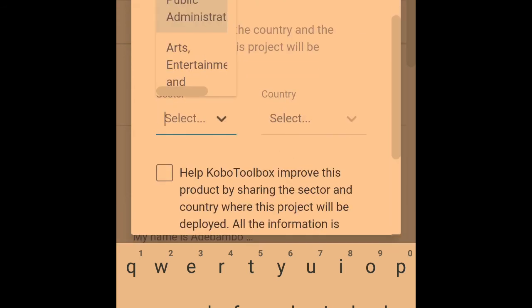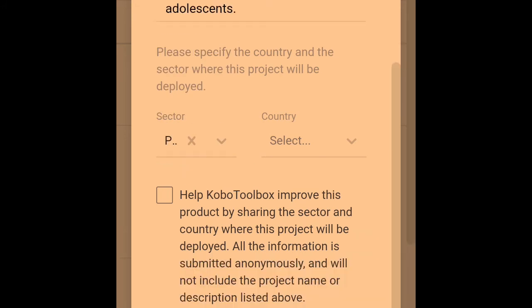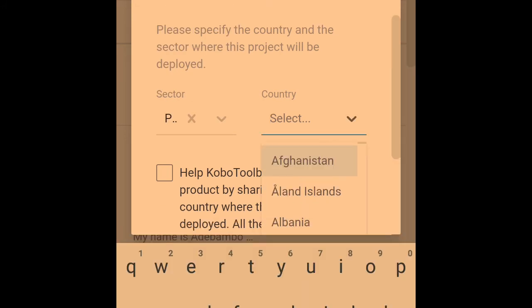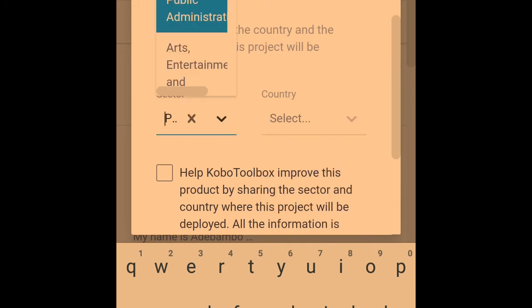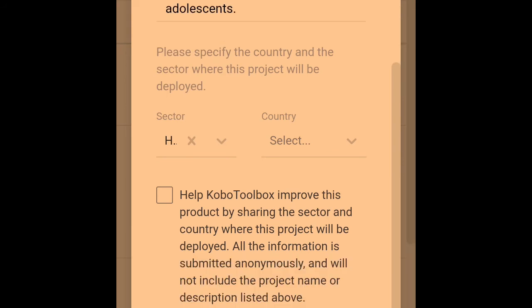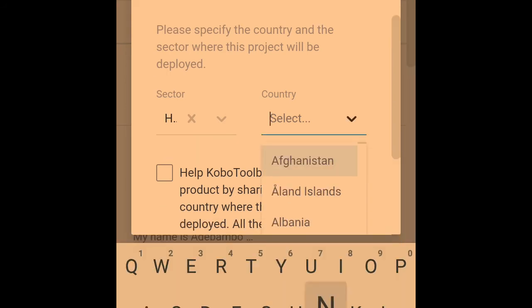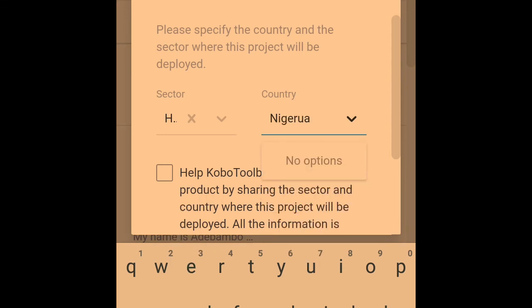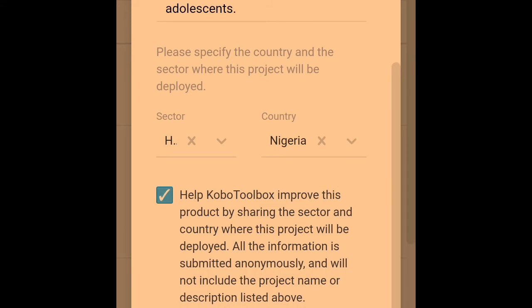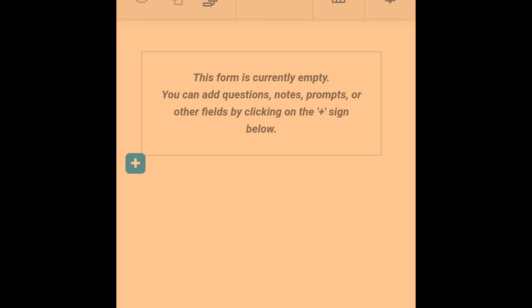Alright, so then you go to sector. Let's pick public admin for this. But you can also pick, let's pick health then, since you're working on health. Country, Nigeria. Okay, so click on this and then create your project. Alright, Glory, we have our project now. Okay, so we're about to start.